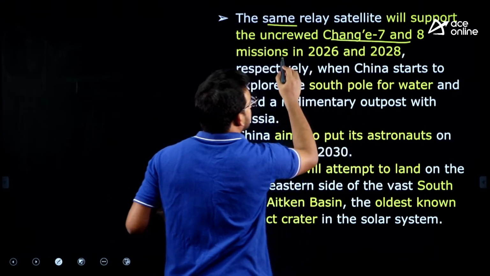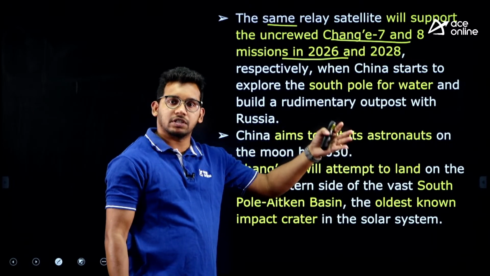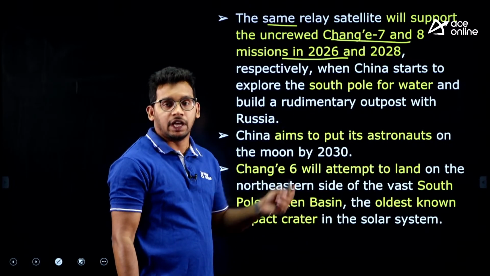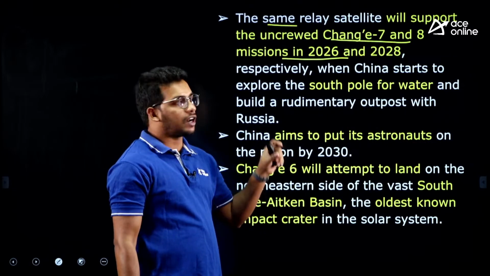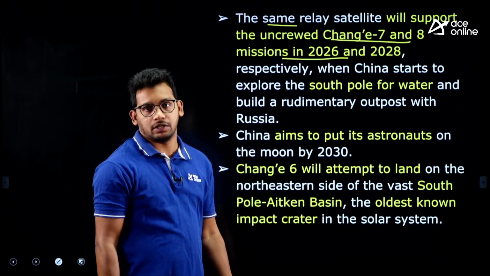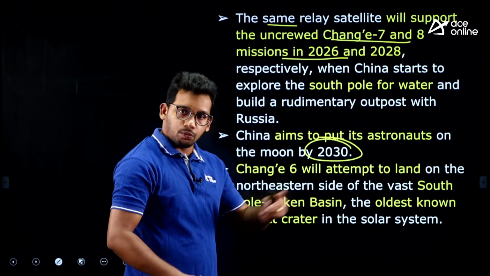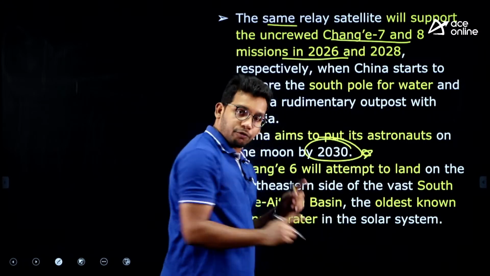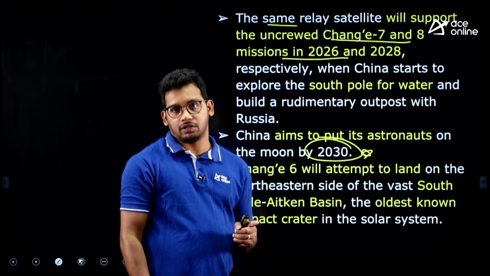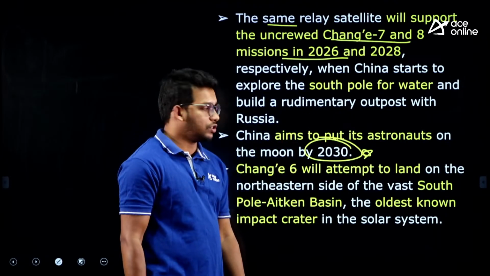The same relay satellite they have launched, they are going to use for Chang'e 7 and Chang'e 8 as well, which they are planning to launch in 2027 and 2028. These are uncrewed missions. Actually, China is planning to send humans to the moon in 2030, but before that they will test the uncrewed missions.